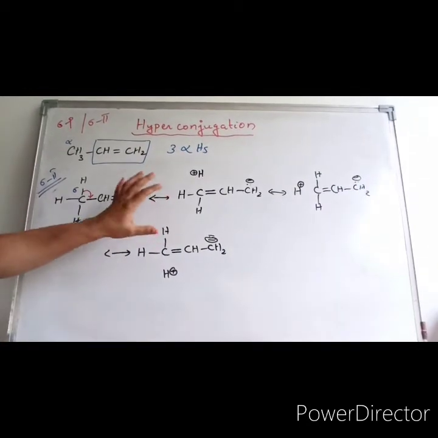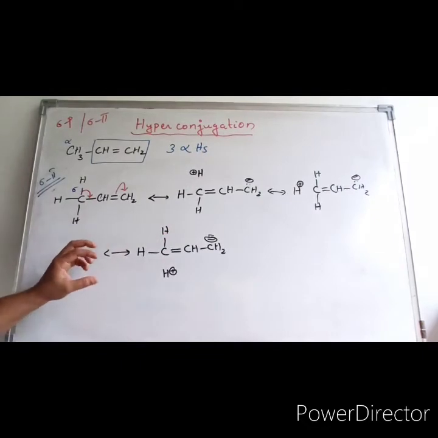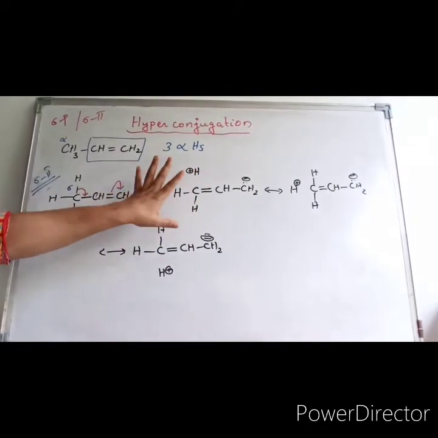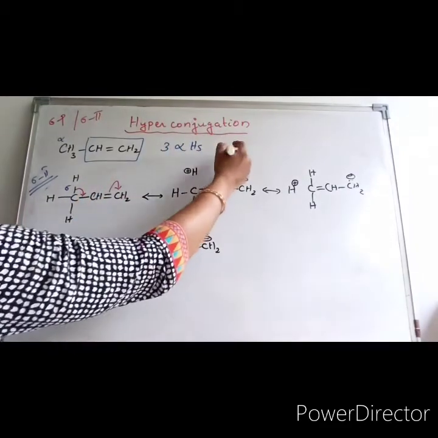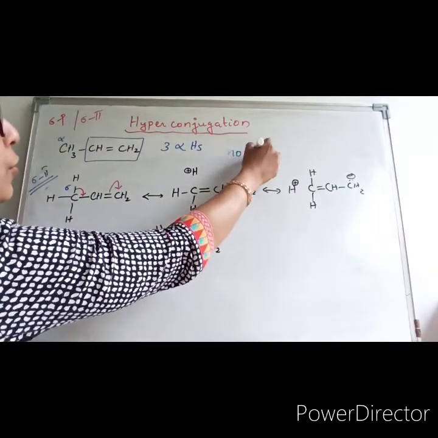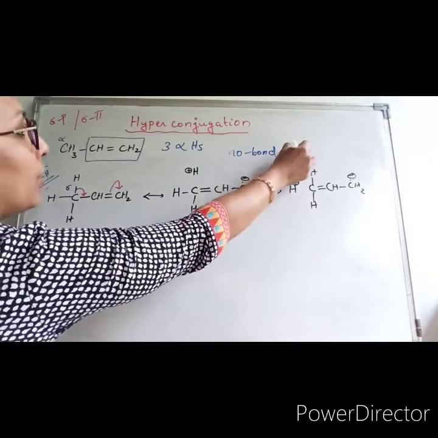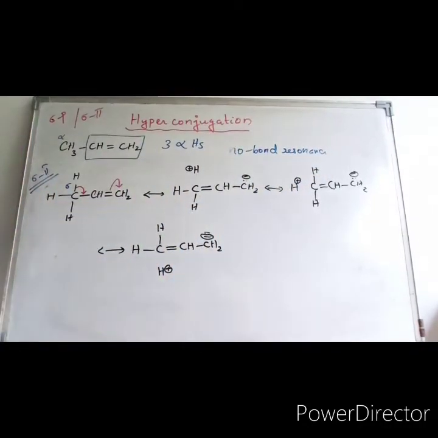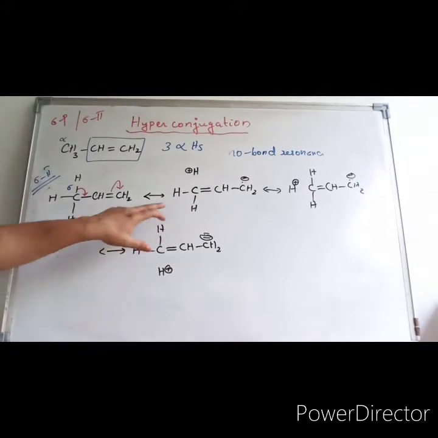Due to the generation of such resonance structures without involving a bond over here, this is called no bond resonance. There is no bond involved, so it is otherwise called no bond resonance. This is important. It can be seen that the sigma bond connecting the alpha carbon participates in hyperconjugation.